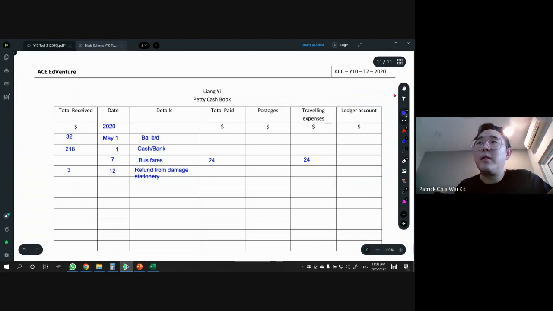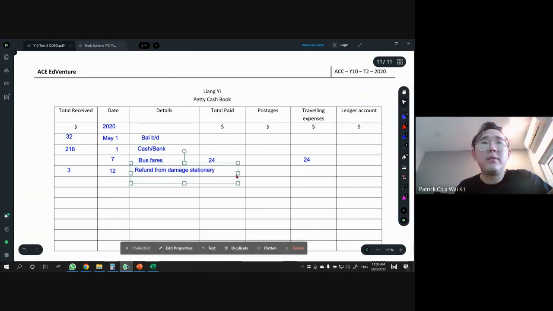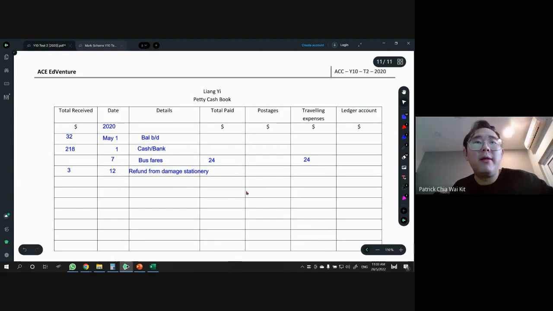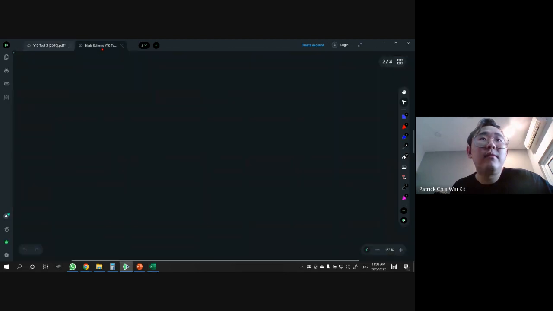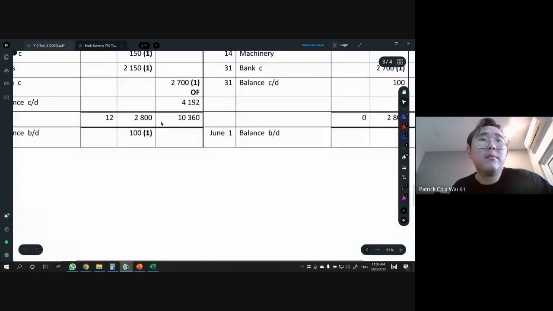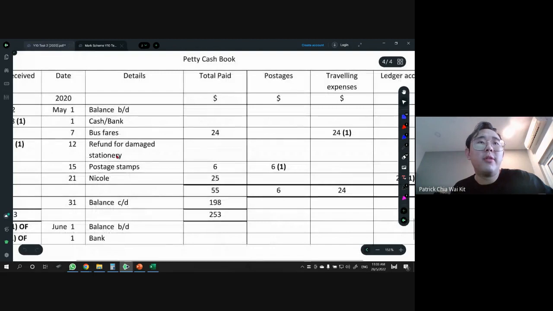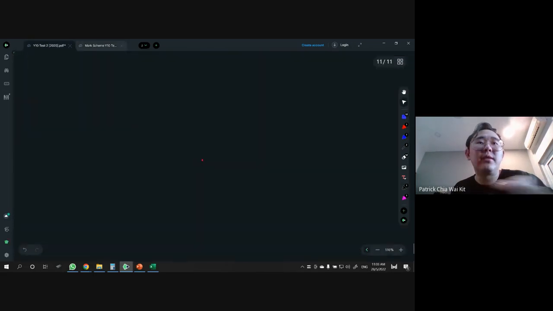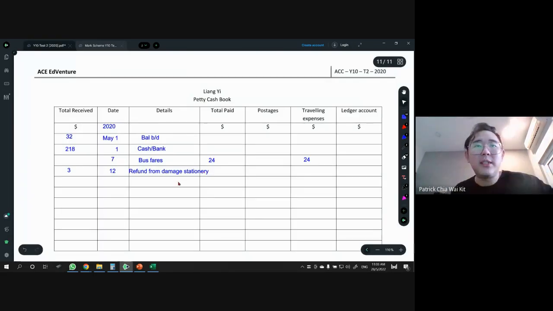Let me just adjust the size for this. Yep, that's how it works. If not enough space, let's just go down.